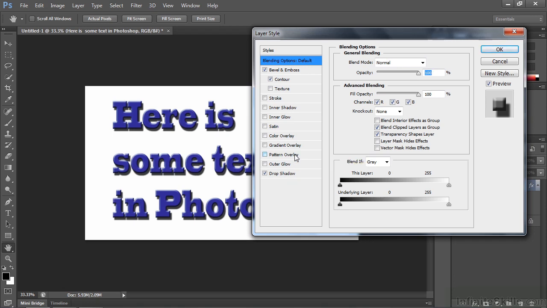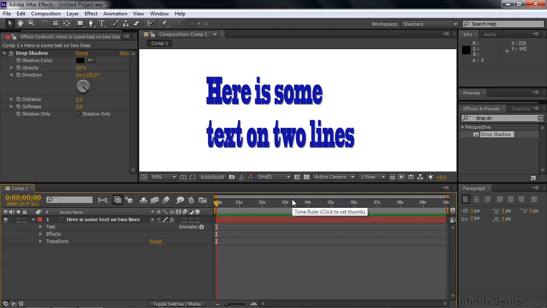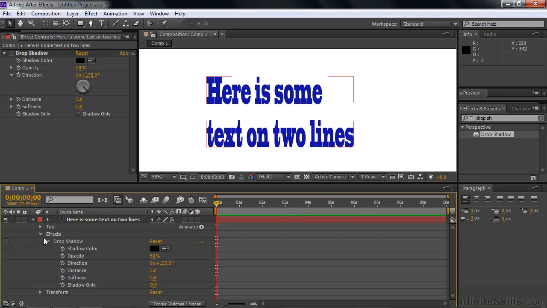But if you apply pattern overlay here to any kind of a layer inside Photoshop, then import that entire Photoshop document and keep the layer styles as part of the import, then that pattern overlay will show up inside After Effects, despite the fact that it's not offered as an original thing inside After Effects. So it really emulates this whole process here. I'm going to talk about importing text from Photoshop into After Effects in the next lesson, but I do want to give you a heads up about layer styles. Let me close this here and go back to After Effects. All right, so here we are in After Effects. I'm going to turn off this effect by going over here and turning off the FX there, like that.